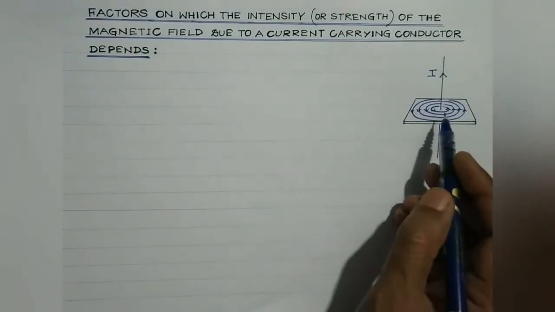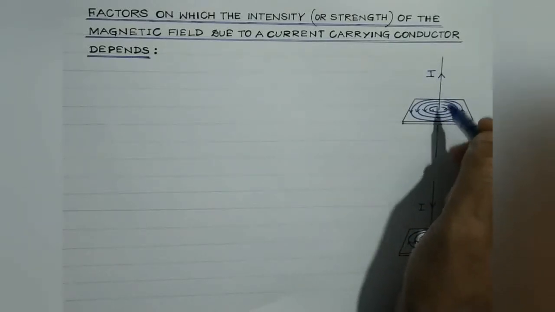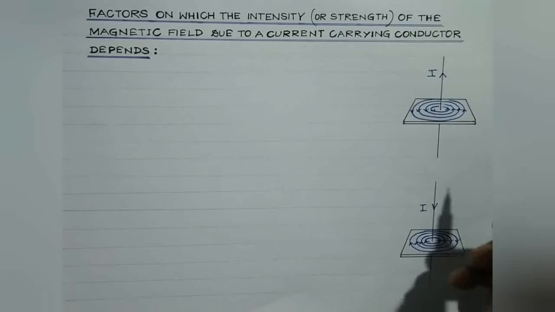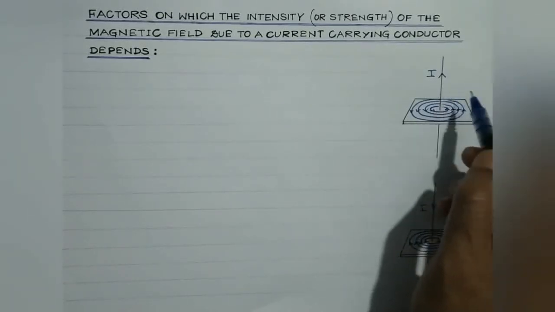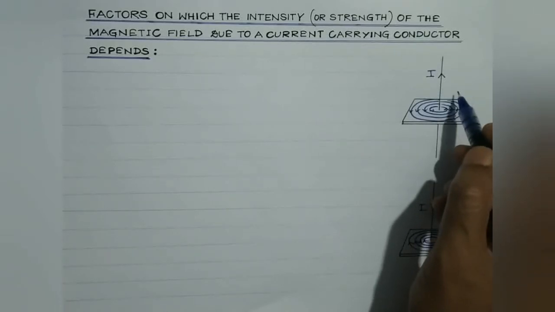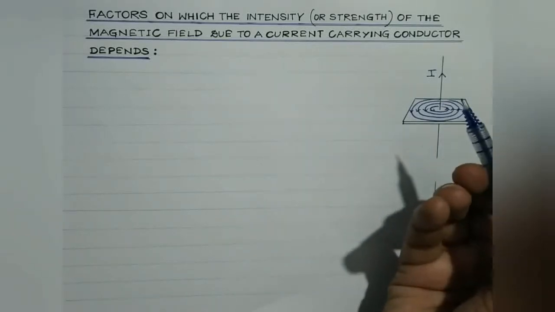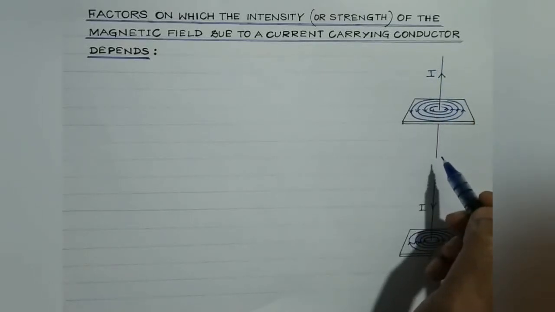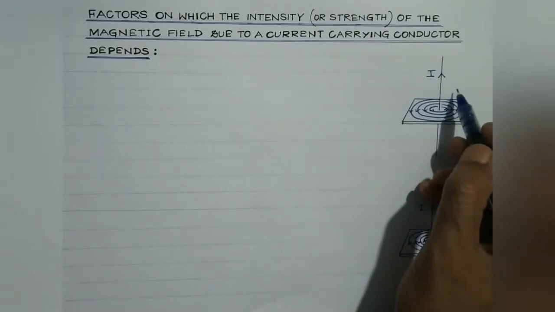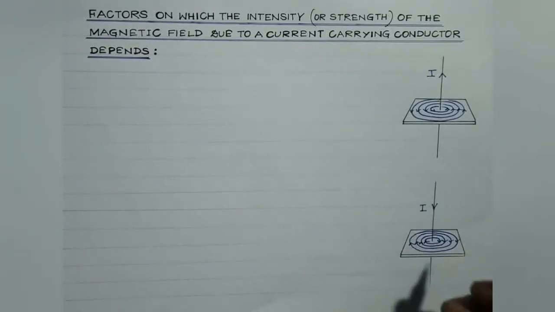the magnetic field due to this current carrying conductor is found to be dependent on the current flowing through this conductor. Now it is found that if the current flowing through a conductor is increased, then the deflection of the compass needle placed near the conductor is found to also increase. On the other hand, students, if the current flowing through the conductor is decreased, then the deflection of the needle of the magnetic compass placed near the conductor also decreases. It shows deflection, but by a small amount in that case.